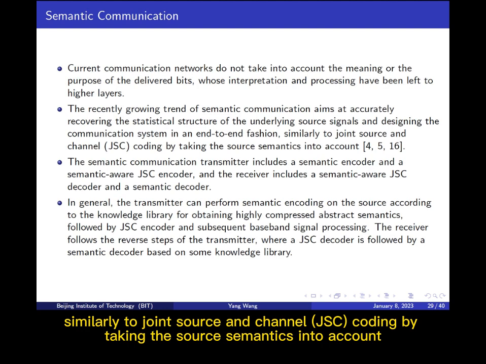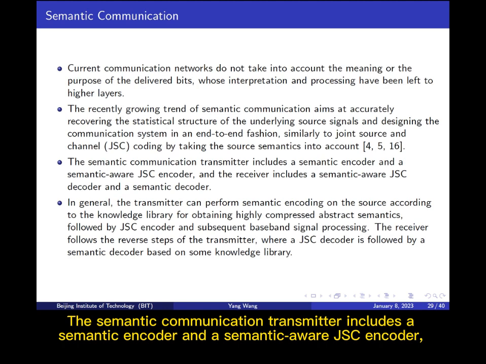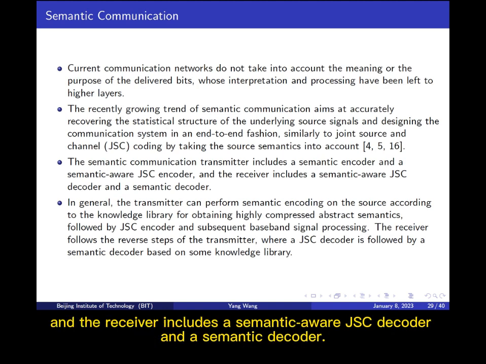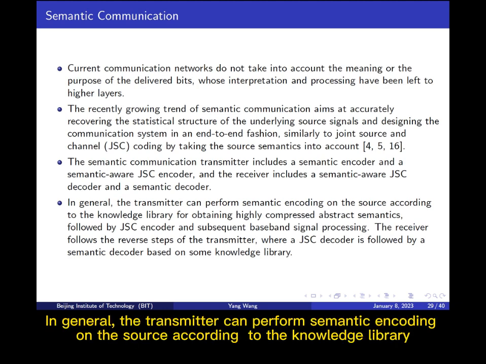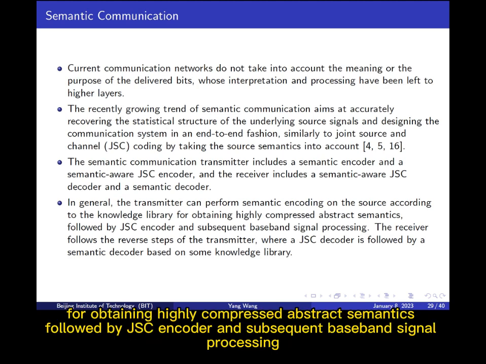source semantics into account. The semantic communication transmitter includes a semantic encoder and a semantic-aware JSC encoder, and the receiver includes a semantic-aware JSC decoder and a semantic decoder. In general, the transmitter can perform semantic encoding on the source according to the knowledge library for obtaining highly compressed abstract semantics, followed by JSC encoder and subsequent baseband signal processing.